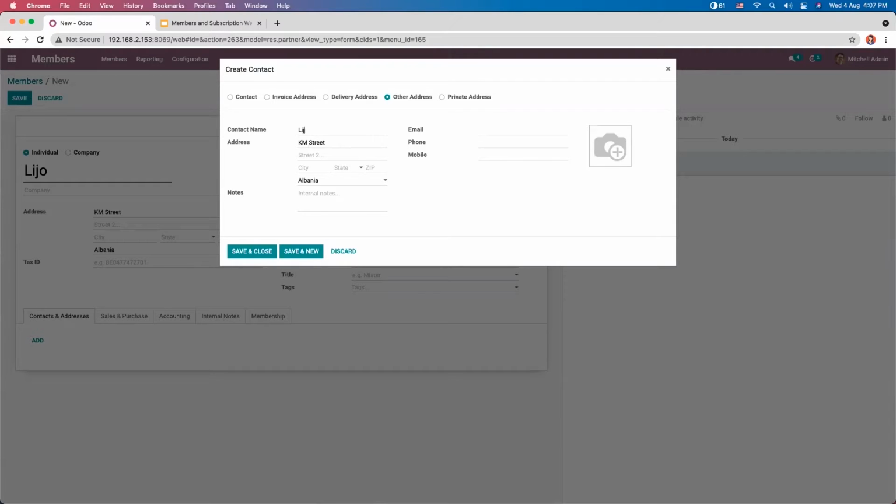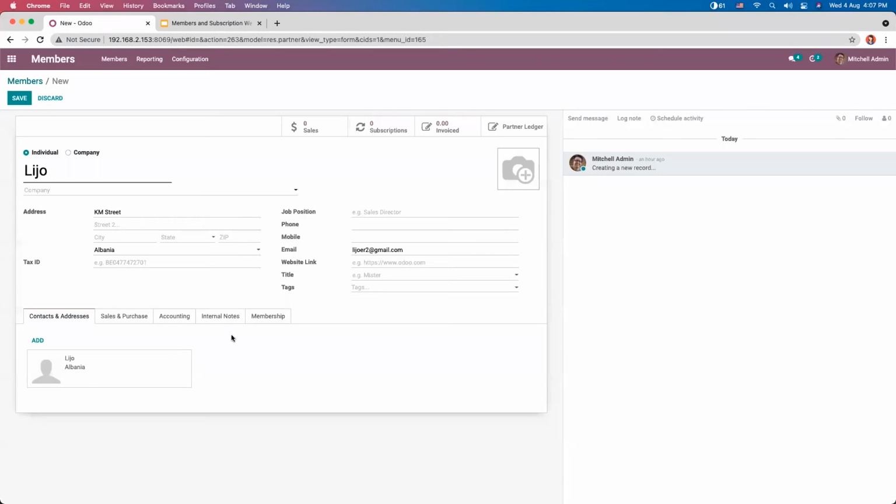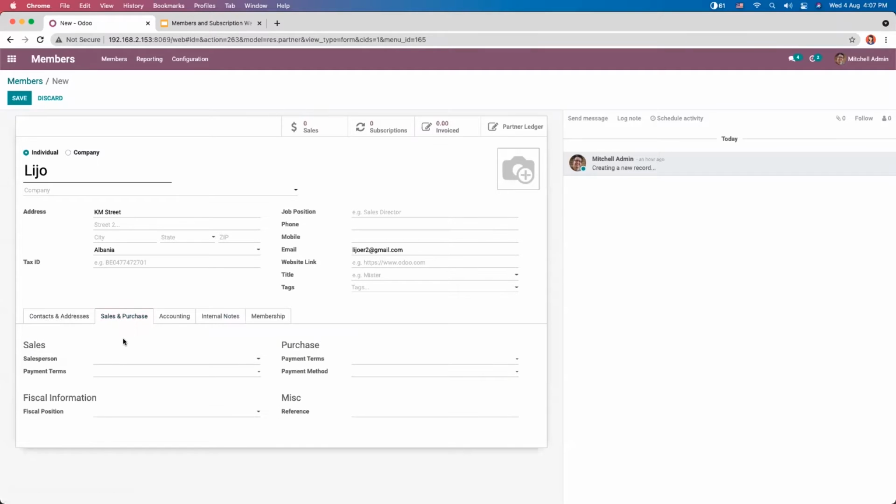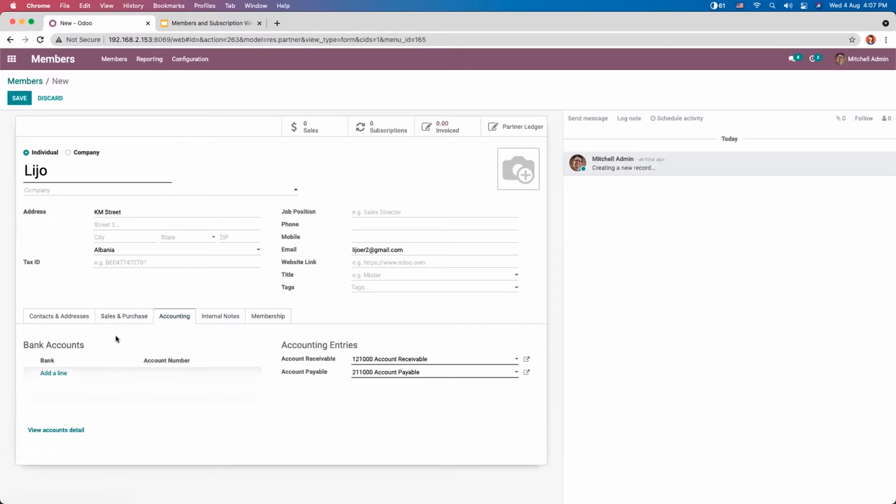You can add a contact name. So here we can add invoice address, delivery address, other address. I can save and close. So multiple addresses can be added. And you can see a tab to provide details related to sales and purchase. Then here we can add bank accounts and some accounting entries, that is account receivable and account payable. These are used when you're generating bills or invoices.